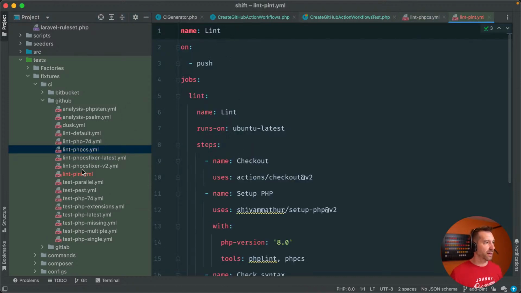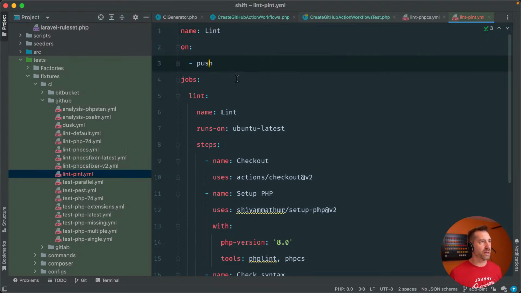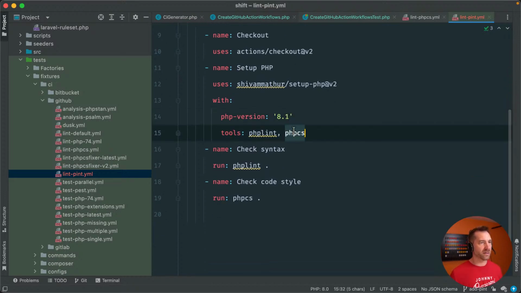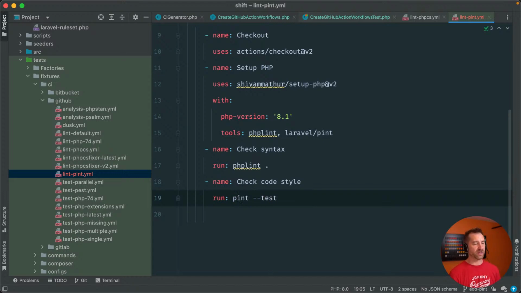What this is going to look like for pint is, we're going to lint it, we're going to set up PHP, we need to bump this version to that, and then instead of PHPCS, we would pull in Laravel pint, and to check code style, we would do pint, and I believe it's --test.